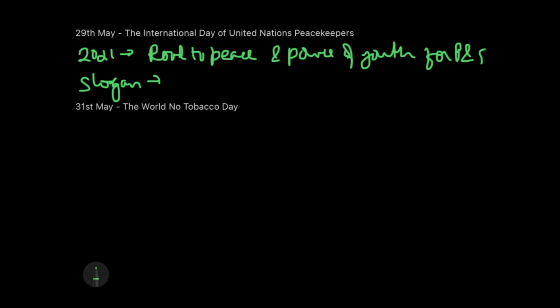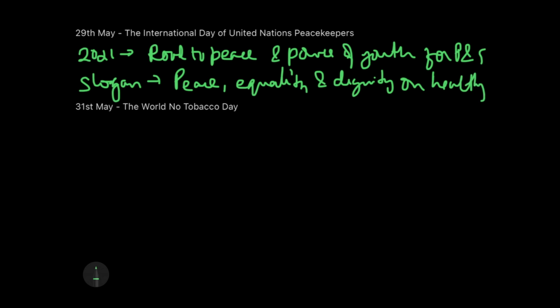And this slogan is peace, dignity, and equality on a healthy planet. So they focus on peace, equality, and dignity. These three are the most essential things in a person's life, isn't it? For these three things on a healthy planet. So ultimately we need a healthy planet as well. So this is the slogan which we need to remember for the International Day of United Nations Peacekeepers.